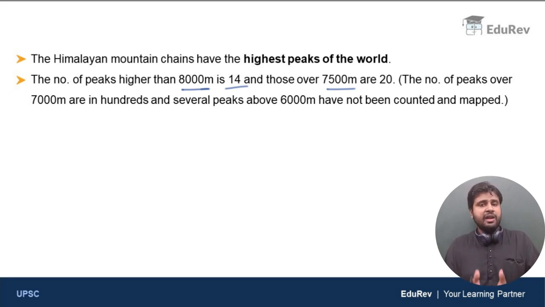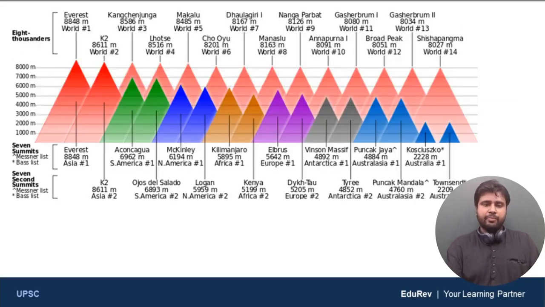That is the reason the Himalayan mountains are called the king of the mountain chains. Clear? Just look at these figures. They speak for themselves. The number of mountains higher than 8,000 meters is 14, and the number of mountains more than 7,500 meters high is 20. Clear? Now, just look at this image here. These bigger mountains which are pink in color are Himalayan mountains, the top highest mountains of the world, and they are compared with the other mountains present elsewhere outside the Himalayan region.